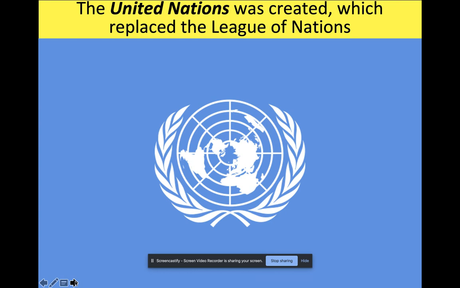Think of all the problems that the League of Nations had. The United States didn't join it. Oops. And number two, it didn't have a military. So after World War II, they're going to fix this. They're going to redo it. They're going to kind of reset. And they're going to create the United Nations. Guess what? The United States is going to join it. And it's going to have a military. Boom. Problem fixed.